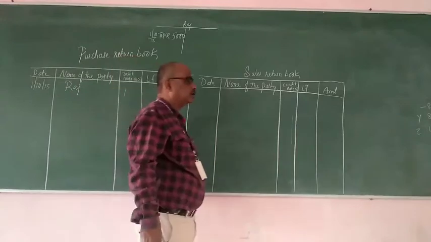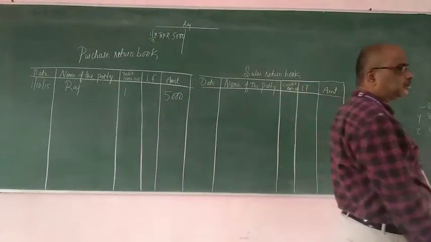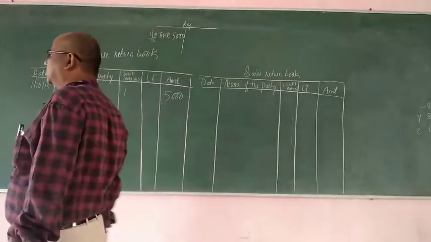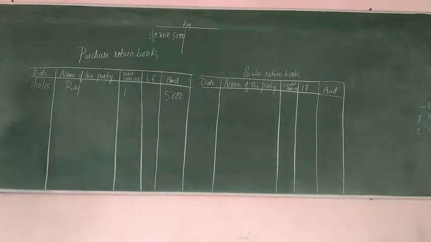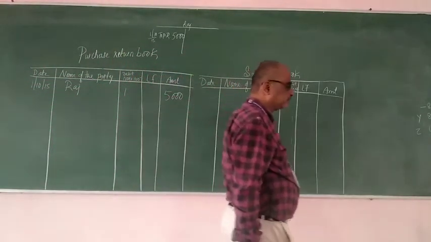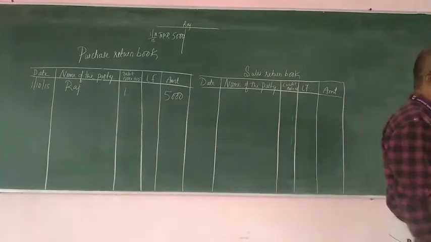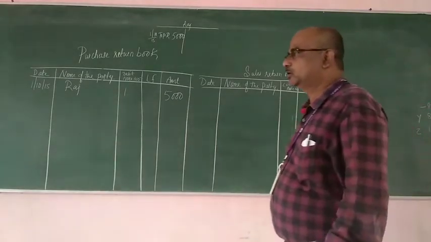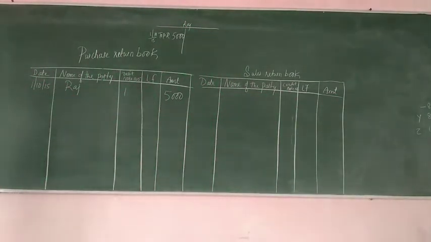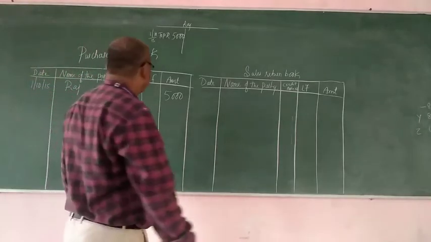Next, 5/10/2015. Shyam returned us goods of ₹3,000. So now we will see in which book we are supposed to record this. Here in this transaction, Shyam is returning us goods of ₹3,000.